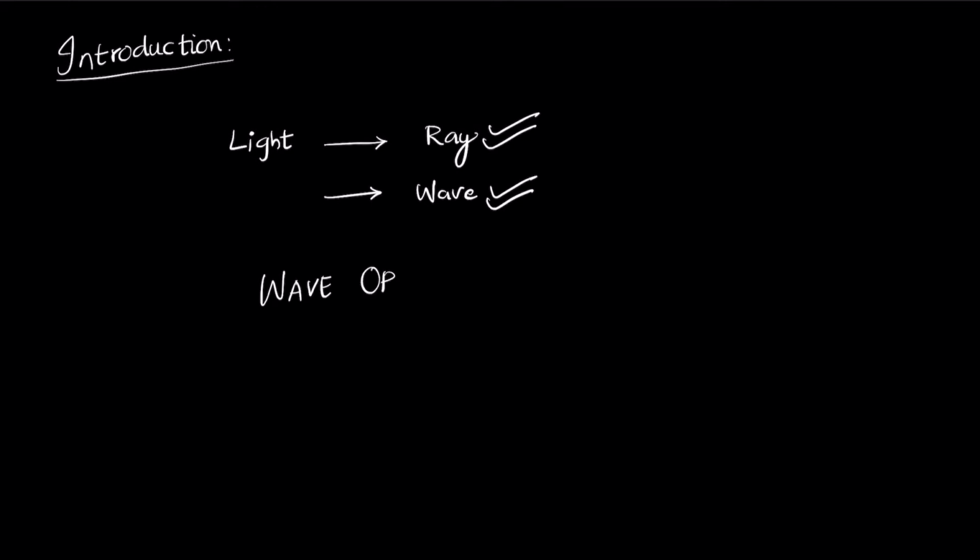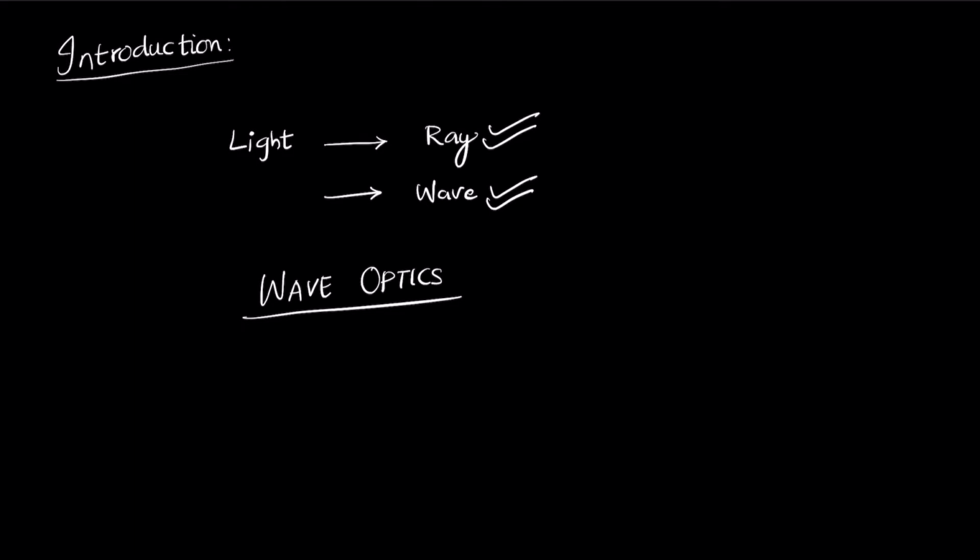So we discussed light. Because of its nature, it can behave in two ways. It can behave as a ray and it can also behave as a wave. We discussed the ray nature of light. Now let's discuss the wave nature of light. The science that deals with the wave nature of light is called wave optics.